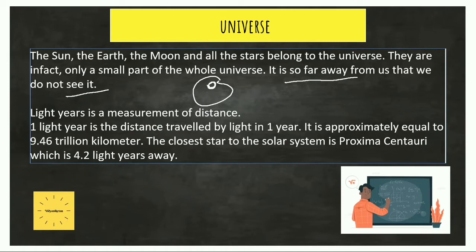So what is a light year? One light year is the distance traveled by the speed of light in 1 year. It is approximately equal to 9.46 trillion kilometer.